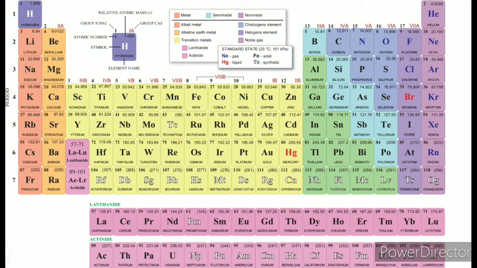Why are groups 3 to 12 called d block elements? For any element you consider, the valence electron is present in the d orbital, so they are called d block elements. Lastly, lanthanide and actinide: for any element, if you write the electronic configuration, the valence electron is present in the f orbital, so they are called f block elements. These are all the general basic concepts of the modern periodic table.